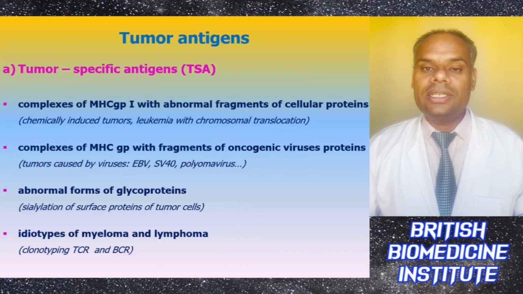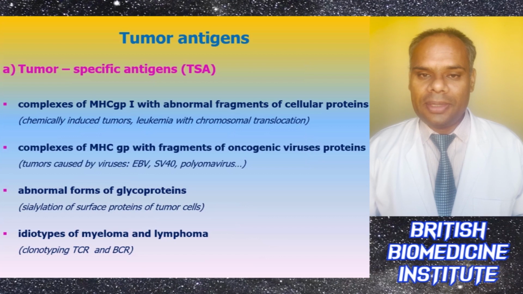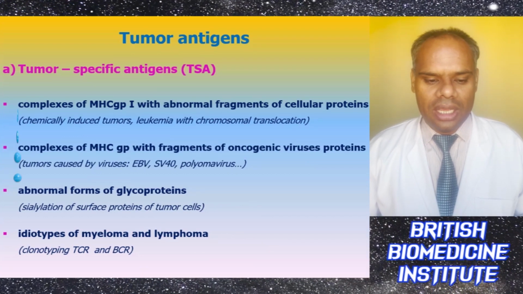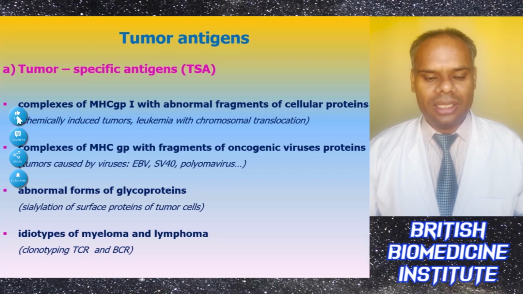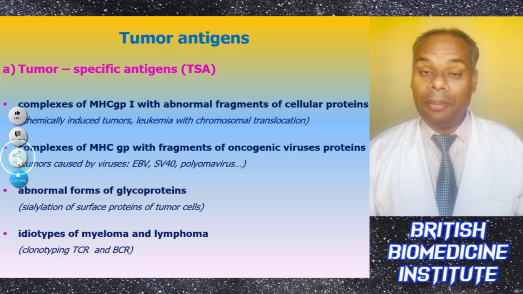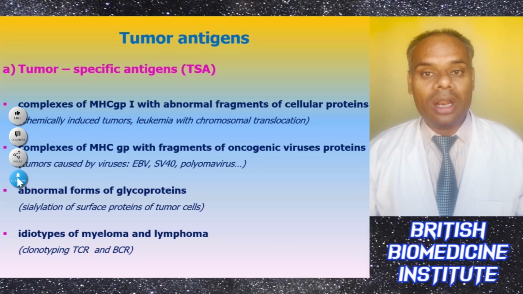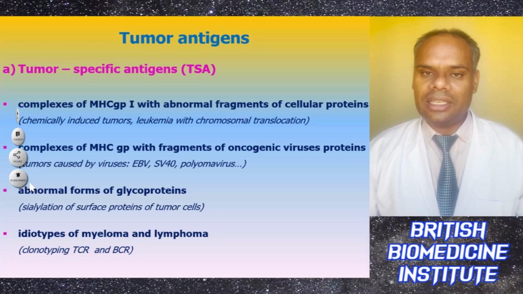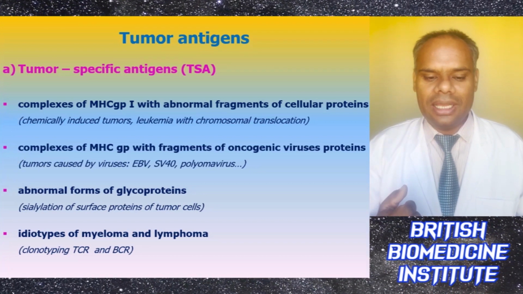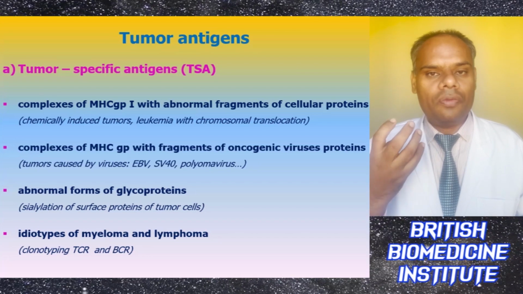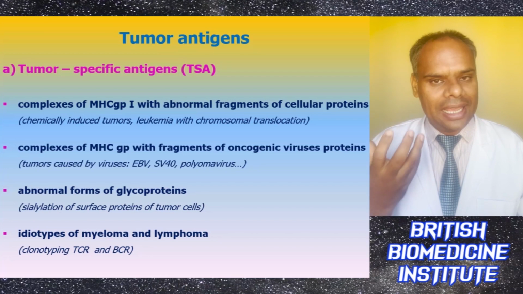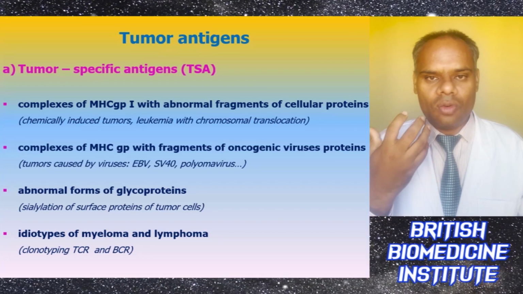So basically, TSA, tumor-specific antigens, play an important role in tumor immunology, and they are a complex group of MHC class 1 with abnormal fragments of cellular proteins. Basically, they are chemically induced tumors, leukemia with chromosomal aberrations. They form a complex of MHC with fragments of oncogenic virus proteins, like tumors caused by viruses